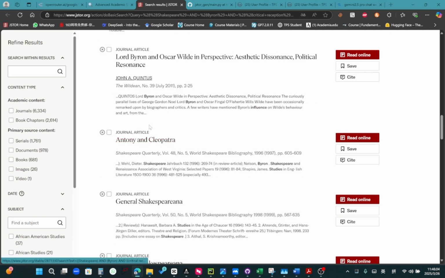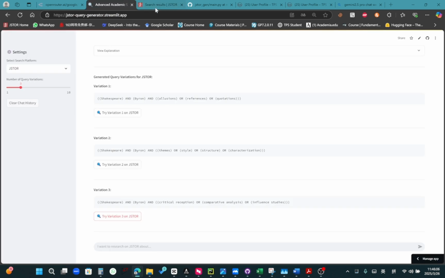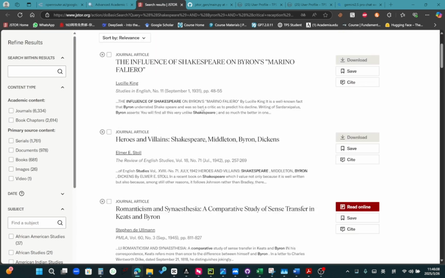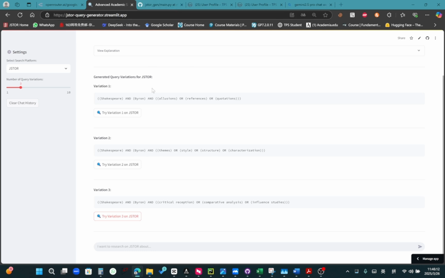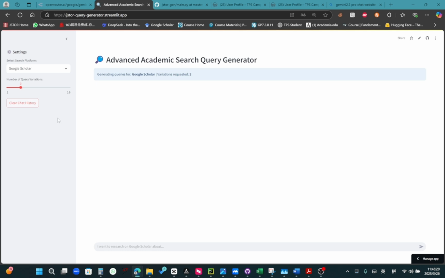But yeah, that's what we can get from JSTOR, or perhaps that's what we can get from the AI at least. Now, if you can't get too much stuff from JSTOR using this AI, you can just go to Google Scholar. Shakespeare's influence on Lord Byron's writing, the same prompt.